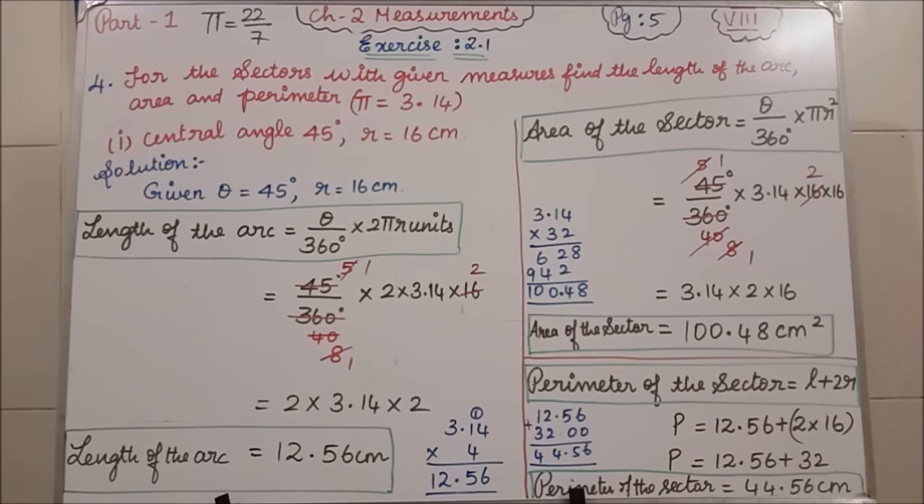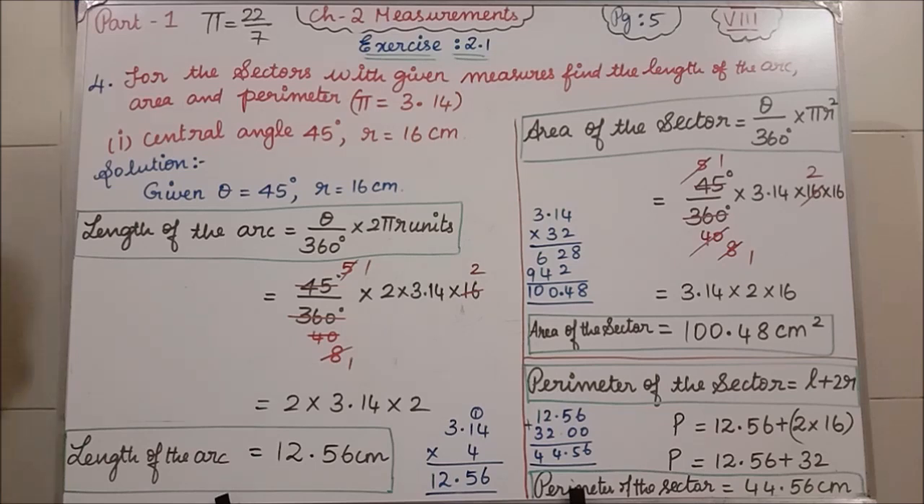Ma'am, you are telling this much value for pi, but why have they given in the book pi equal to 3.14, with only two numbers after the decimal? Okay, now we'll start the fourth question. For the sectors with given measures, find the length of the arc, area of the sector and perimeter of the sector. They have given pi is equal to 3.14, so wherever you have pi, you are going to use 3.14.